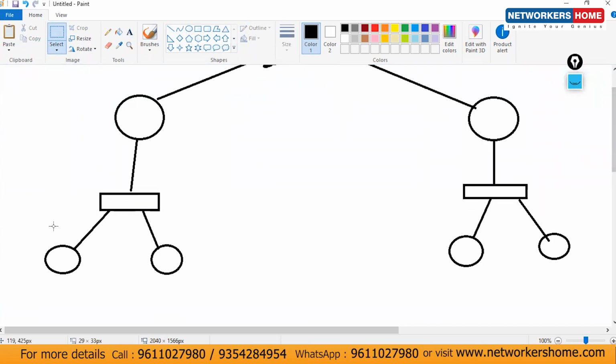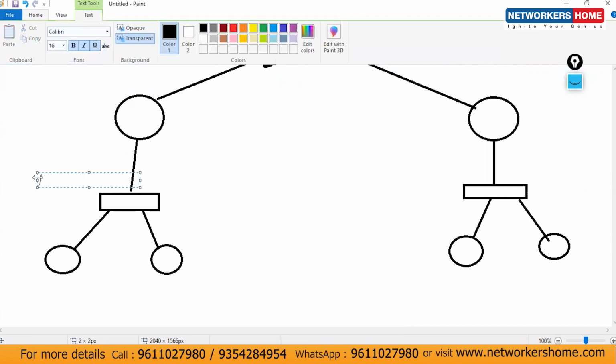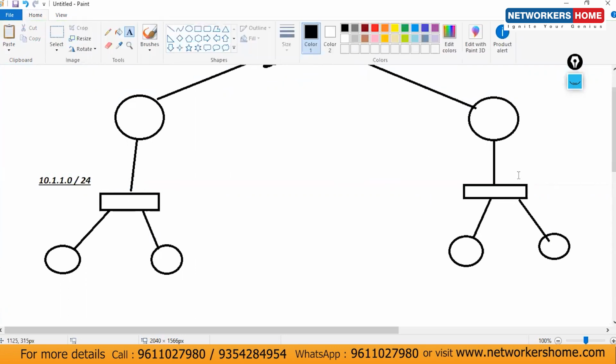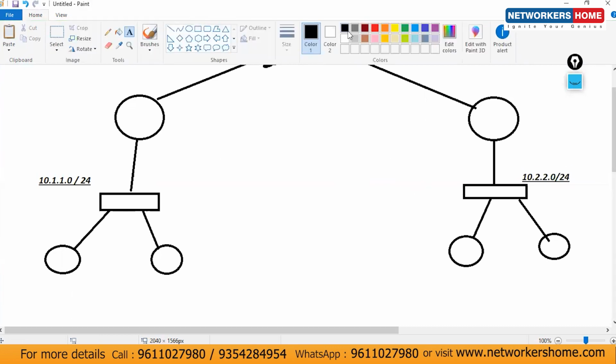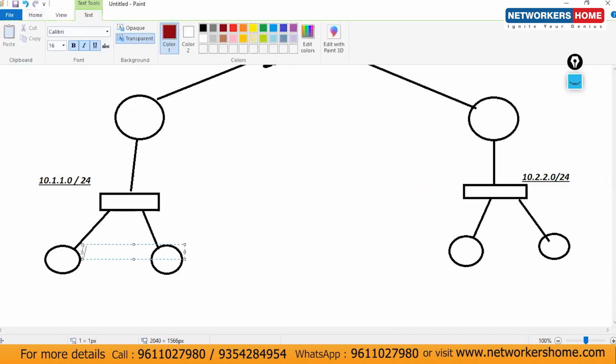Now, these are my routers. Okay. I'm using here network 10.1.1.0/24. I'm using here 10.2.2.0/24. IPs I'm assigning here .1 from the same network. It's all about .2, .10.